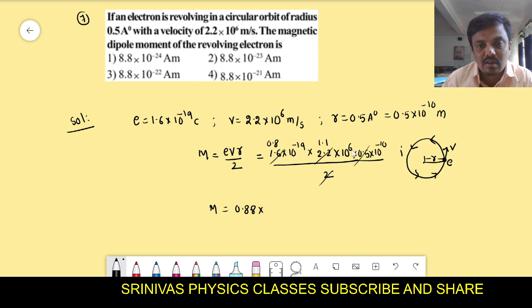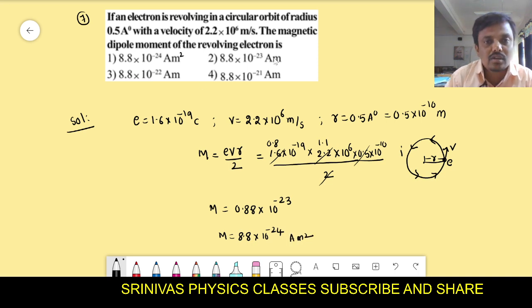numerator, minus 19 plus 6, minus 13, minus 13, minus 10, minus 23, we will get. This is nothing but 8.8 into 10 to the power of minus 24 ampere meter square. Magnetic moment unit is the ampere meter square. The first option is the right option. Let us go for the next problem.